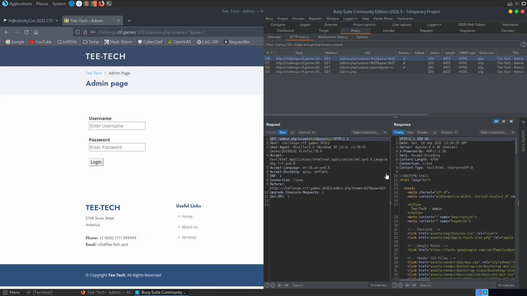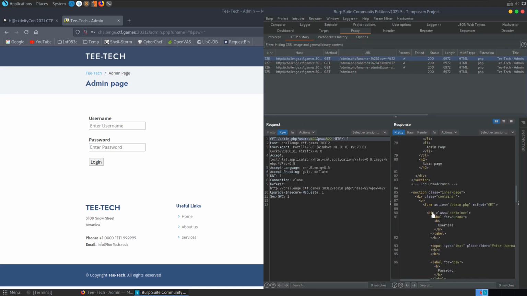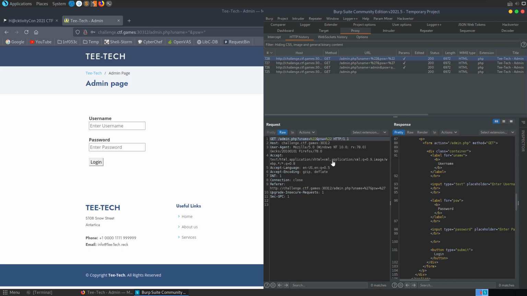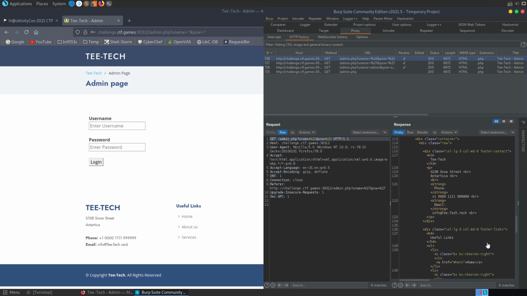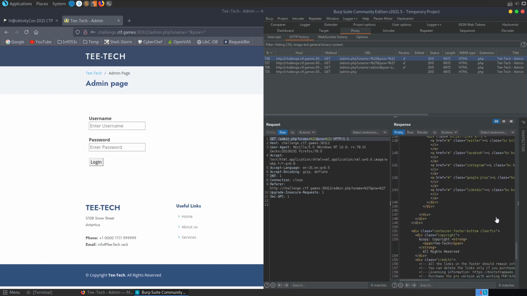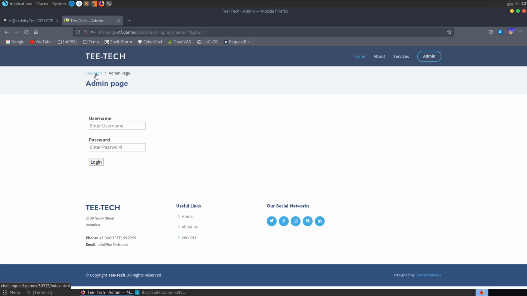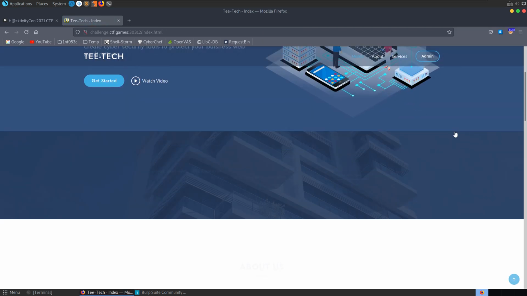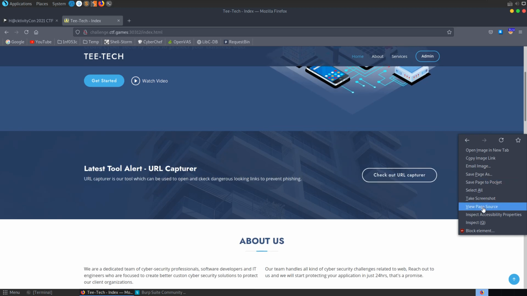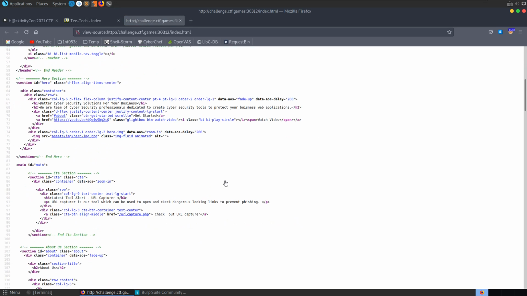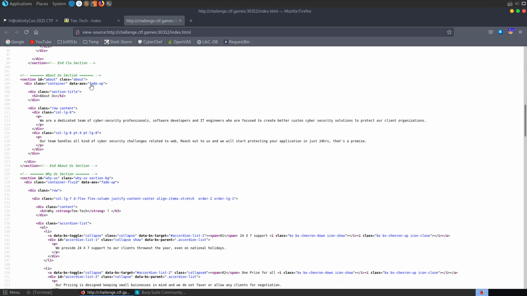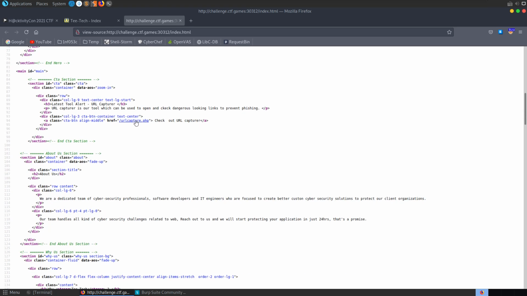We can have a look at the request in Burp Suite to see if there's anything interesting there. Don't see any cookies or anything like that. So at this point we need to have another look around. Let's go back to the main page and have a look at the source. What I noticed when I was scrolling through here is we have this URL, capture.php.